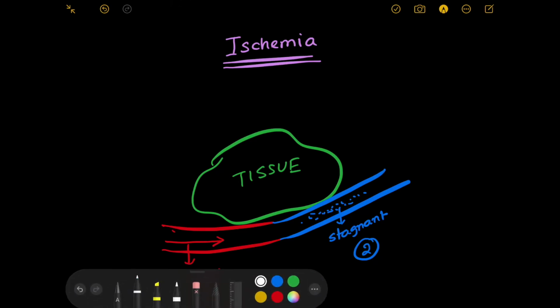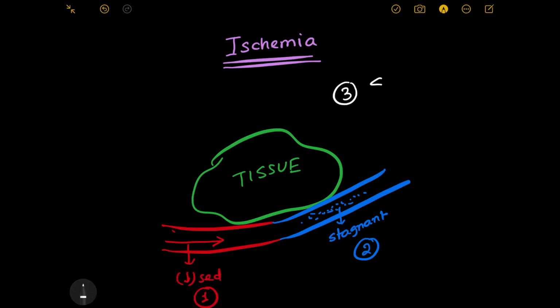Or there can be another third cause. That third cause is there can be a shock in the body. So shock is a different phenomenon, and we will be discussing shock in detail when we talk about cardiovascular physiology. Now in shock, just remember that there's poor tissue perfusion due to hypotension. In shock you have two things. You have hypotension, the blood pressure falls, and for that you have poor tissue perfusion.